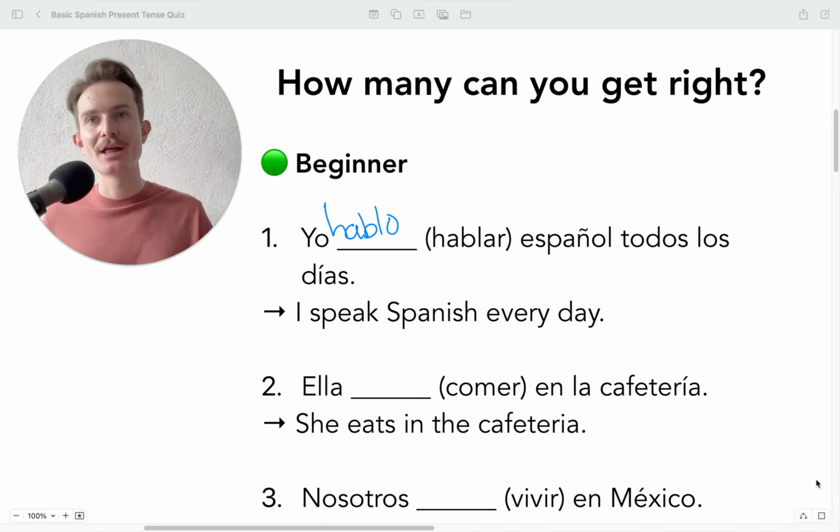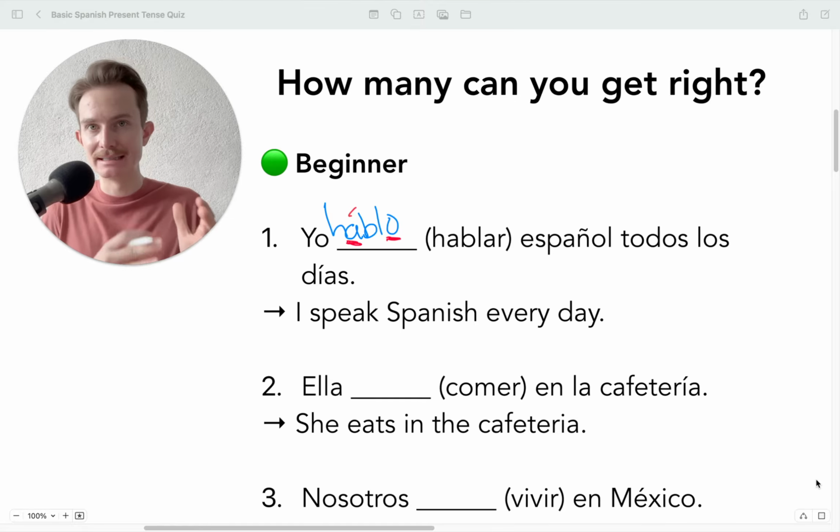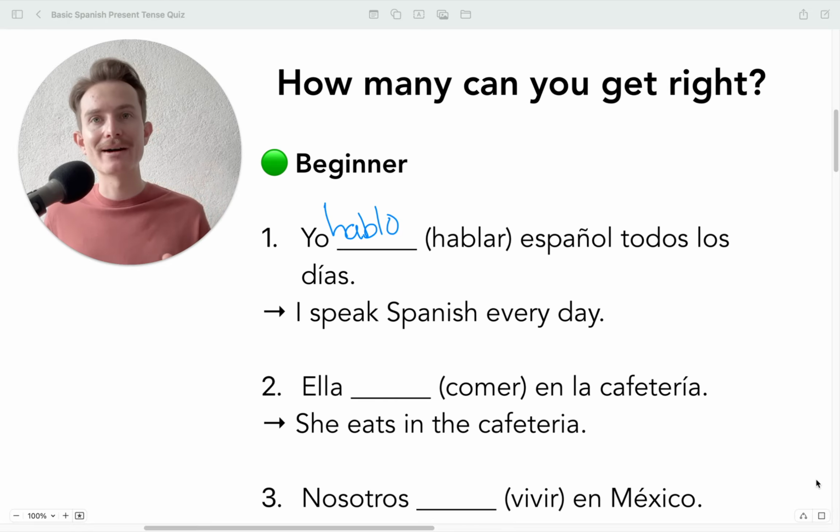In Spanish, the natural emphasis on a word falls on the second to last vowel. So this is our last vowel. Remember that vowels are just A, E, I, O, U. So O, in this case, is our last vowel, and then A is our second to last vowel. So the natural emphasis falls right there on that A. However, because the natural emphasis falls there, we don't need to put an accent there. That's why this pronunciation would just be hablo without an accent.